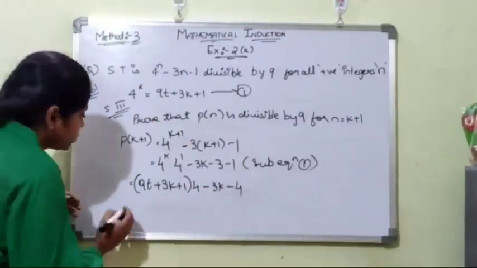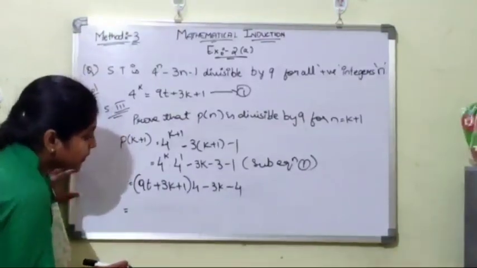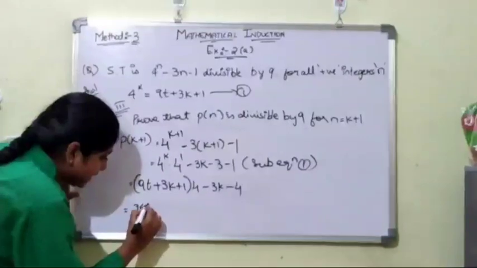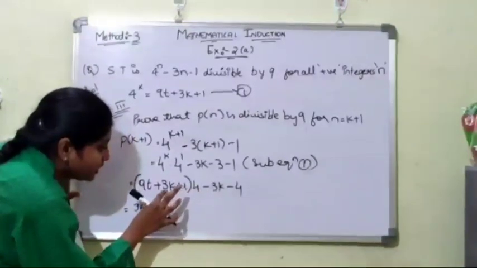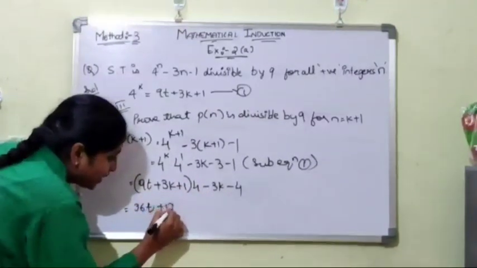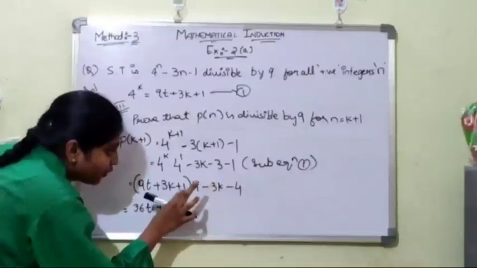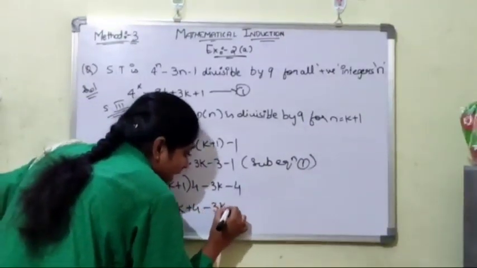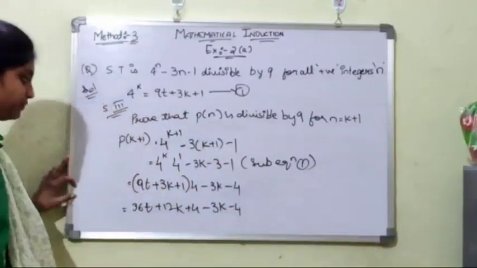Now solving this, 4 into 9t is 36t, 4 into 3k is 12k, 4 into 1 is 4, minus 3k minus 4.